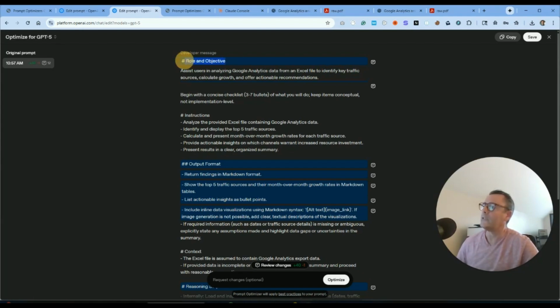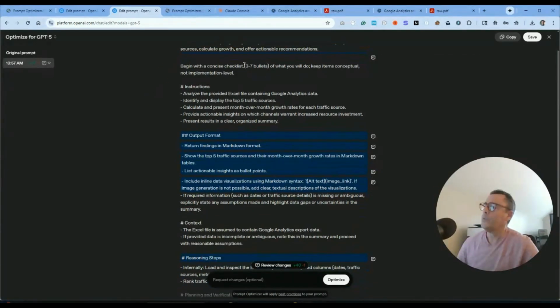It's actually in the prompt, saying this is your role and the objective. And then you can click on here and you can see what the reasoning is behind this part of the section. So the next section, which is important, is to begin with a concise checklist of 3 to 7 bullets.